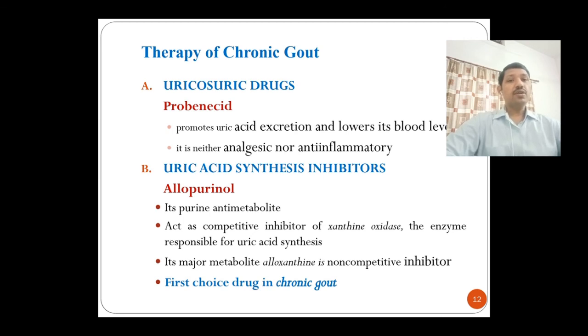Apart from the direct effect of allopurinol, it has a major metabolite, alloxanthine, which is more active than allopurinol. The difference between the parent drug and metabolite: the parent drug is a competitive inhibitor of xanthine oxidase, but alloxanthine is a non-competitive inhibitor, and allopurinol is the first choice of drug in chronic gout.